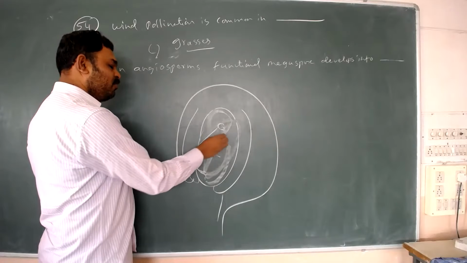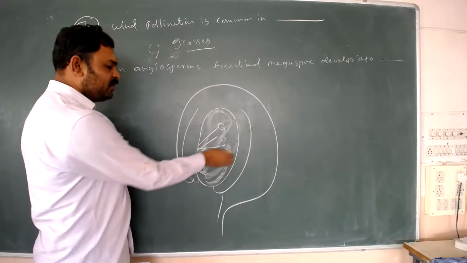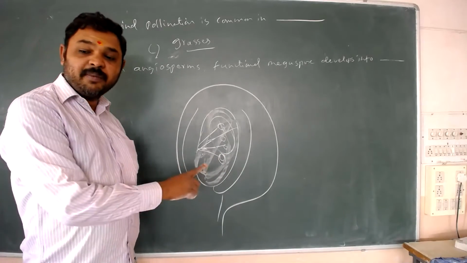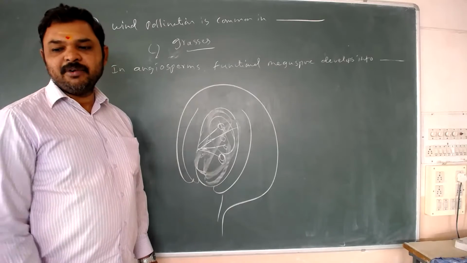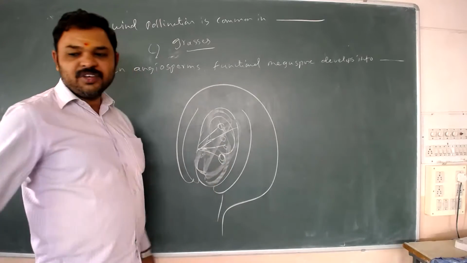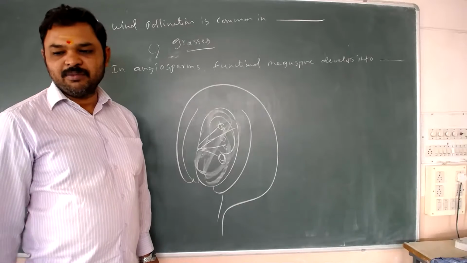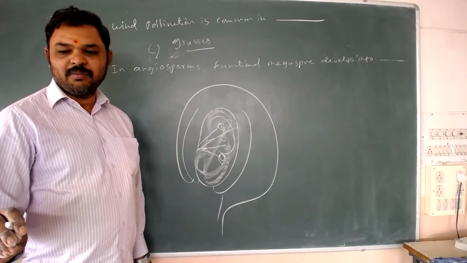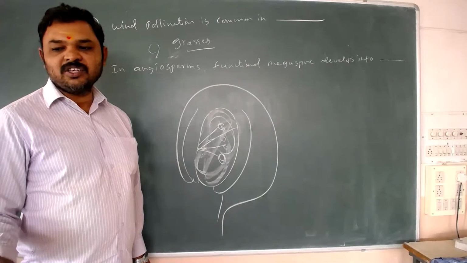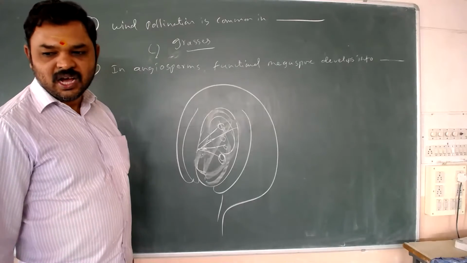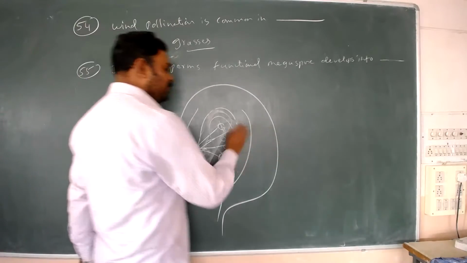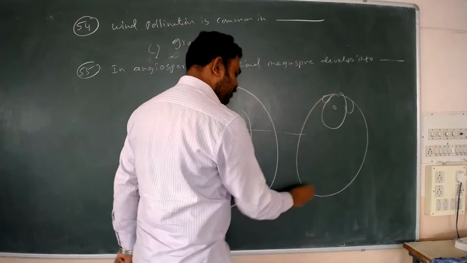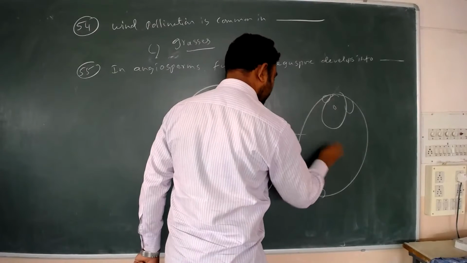How many megaspores? Four megaspores. Out of four, three degenerate, and only one megaspore is functional. This functional megaspore develops into the female gametophyte. It divides by three mitotic divisions, resulting in eight nuclei. So the functional megaspore develops into the embryo sac. Of these, three are antipodals, and two are the central cell.